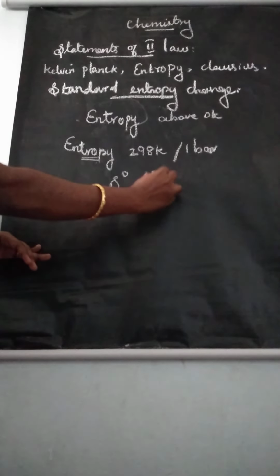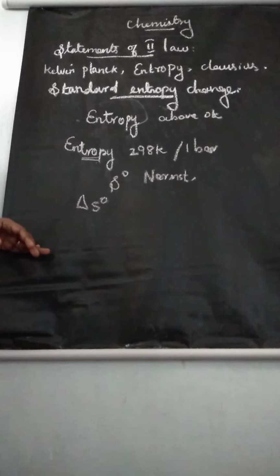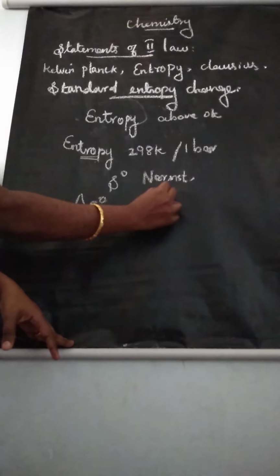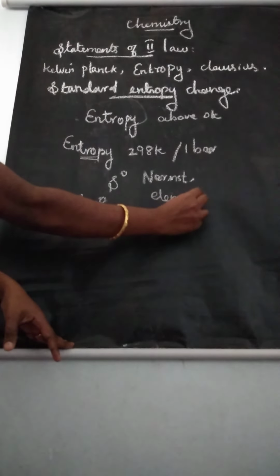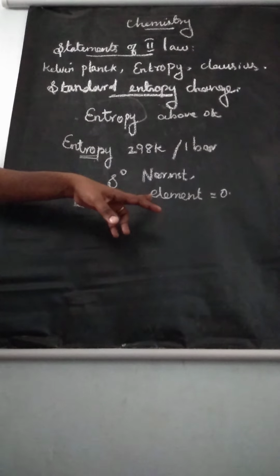According to the scientist Nernst, the absolute entropy of an element is 0 at 0 Kelvin.